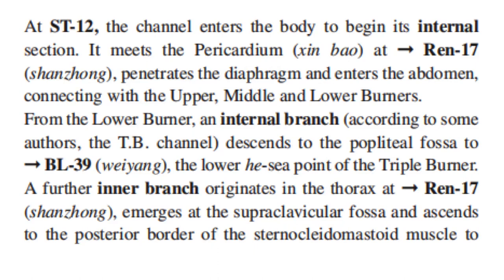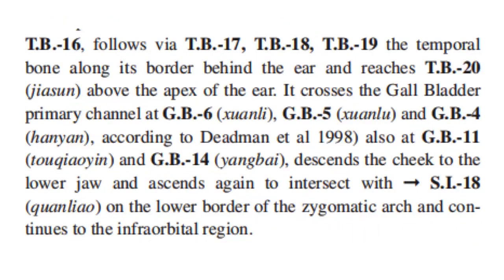A further inner branch originates in the thorax at CV-17, emerges at the supraclavicular fossa, and ascends to the posterior border of the sternocleidomastoid muscle to TB-16, follows via TB-17, TB-18, TB-19, the temporal bone along its border behind the ear, and reaches TB-20 above the apex of the ear. It crosses the gallbladder primary channel at GB-6, GB-5, GB-4, also at GB-11 and GB-14, descends the cheek to the lower jaw and ascends again to intersect with SI-18 on the lower border of the zygomatic arch and continues to